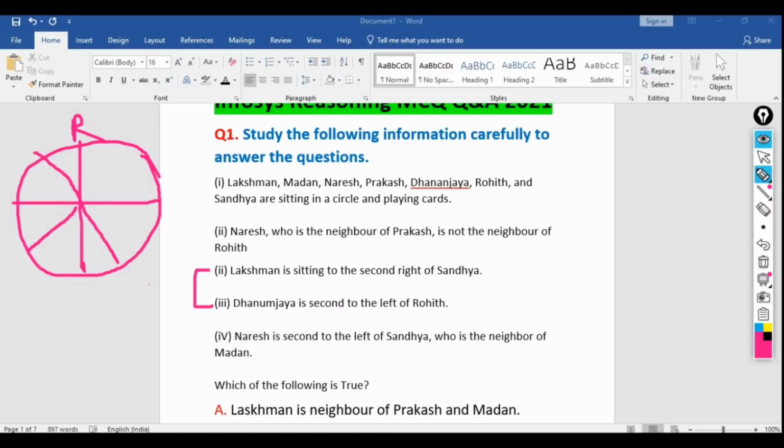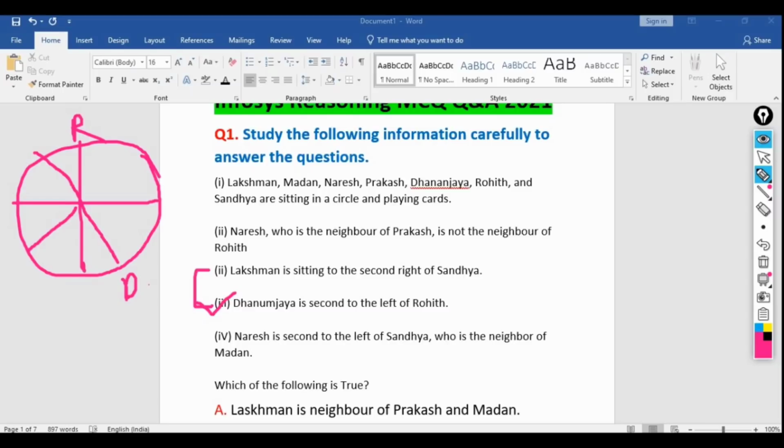So this is the first left, then this is the second left. So this is Dhananjay. So this part is done. Then Lakshman is sitting to the second right of the Sandhya. We do not know the position of Sandhya yet, so let's keep it, and later we'll discuss this part.